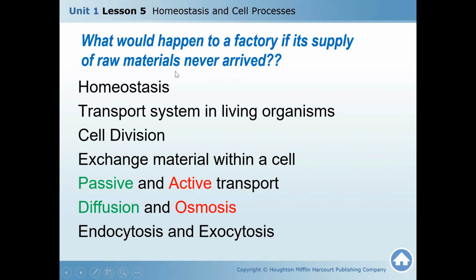Okay, today we will discuss also transport system in living organisms, cell division, exchange material within a cell like passive and active transport, diffusion and osmosis, and endocytosis, exocytosis. All these cell processes are done on a regular basis, on a continuous basis within the cell. So the cell should keep its homeostasis to maintain doing all these jobs.